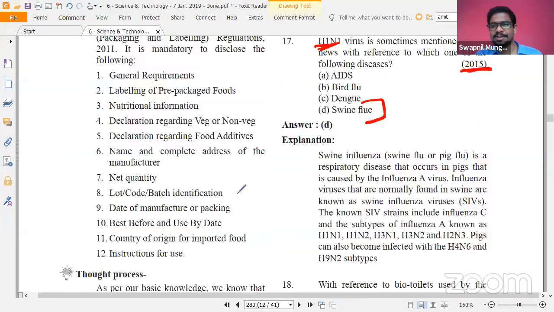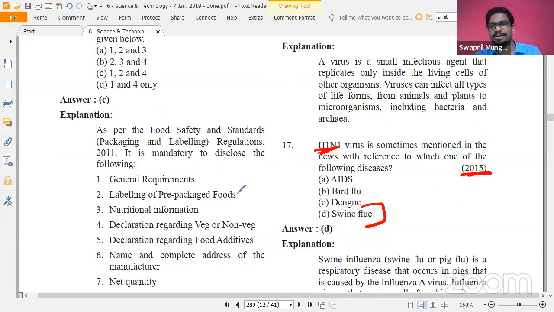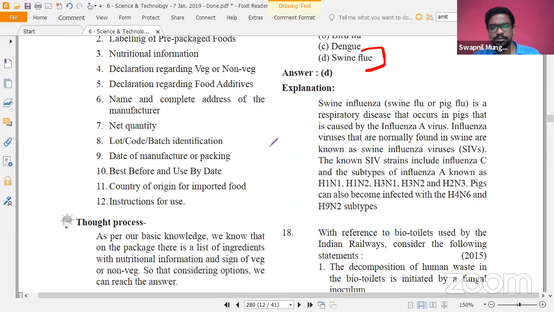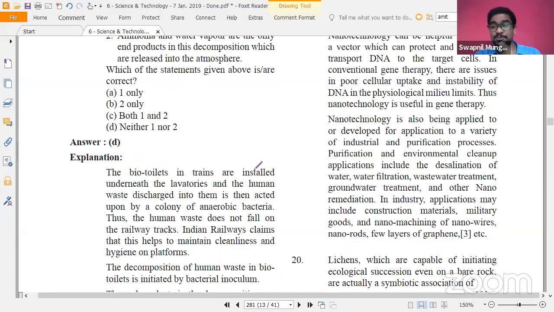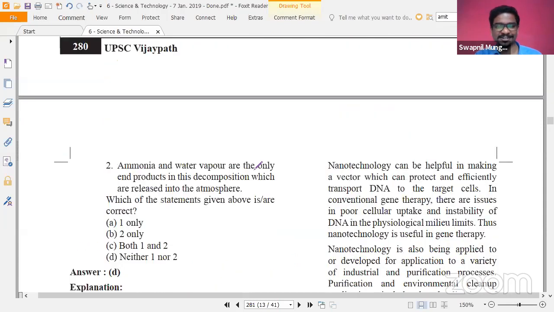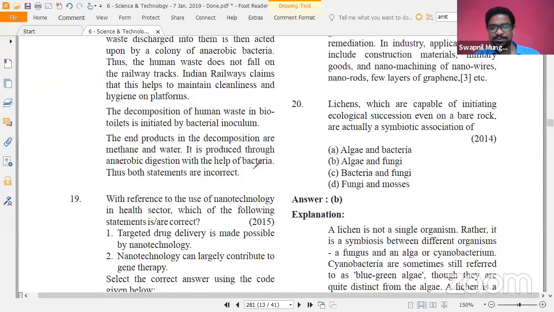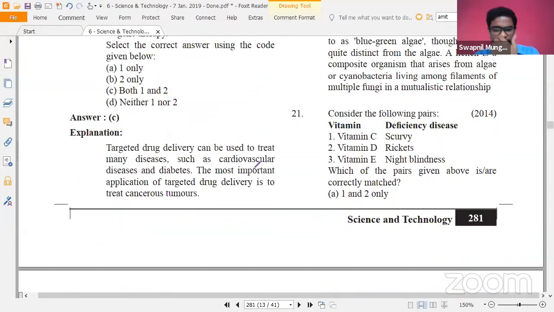It is like asking COVID-19 is caused by which virus, and the answer is coronavirus. Such a simple question was also there in 2015. So these questions are like full tosses, and you should not miss hitting sixers on those full tosses. So you must be very much ready for such kinds of things.